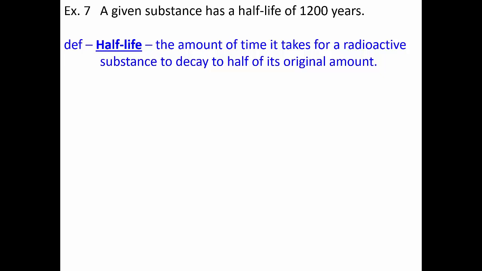And we can use that in a predictive way. If I tell you the half-life of a substance is a particular number of years, we can start with the idea that at time 0, you have whatever the initial amount was, let's call it C. For the substance in example 7, I told you the half-life was 1200, which means our secondary piece of information is that after 1200 years, there will be half of whatever C was left. So if I give you the initial amount and tell you the half-life, the half-life implies what the secondary amount will be.